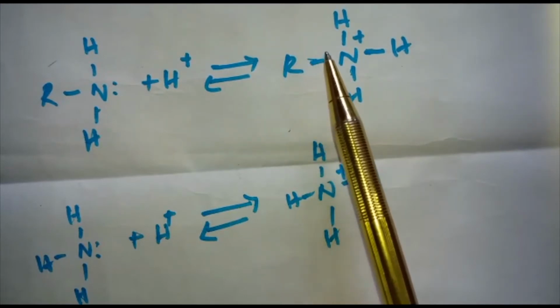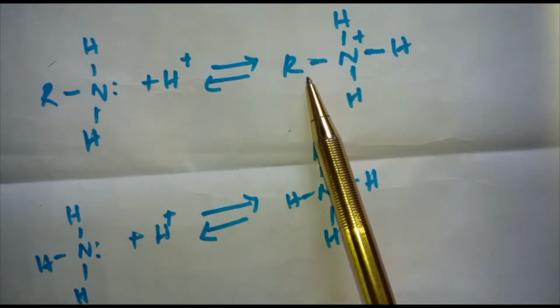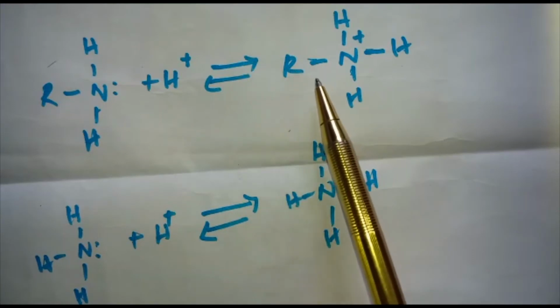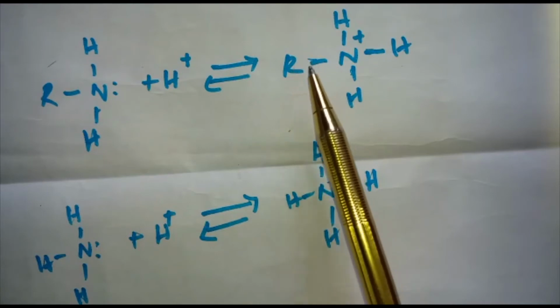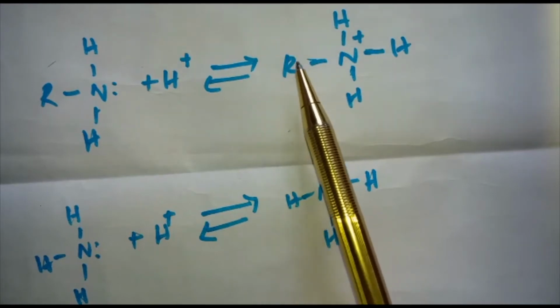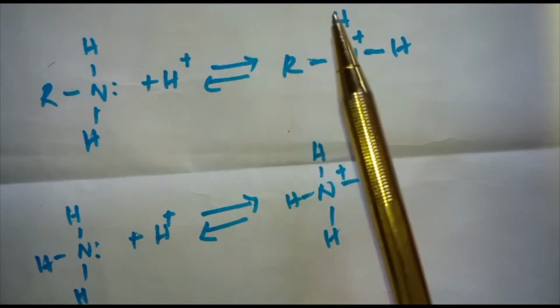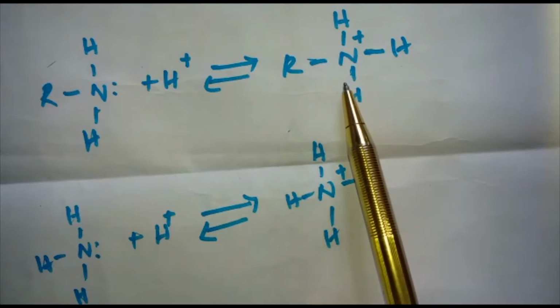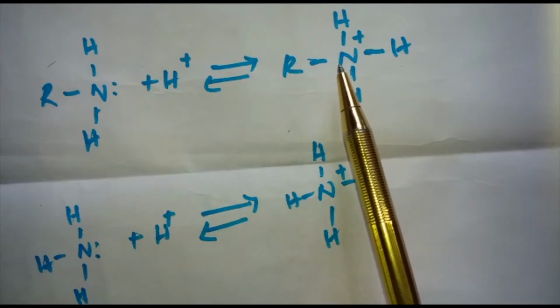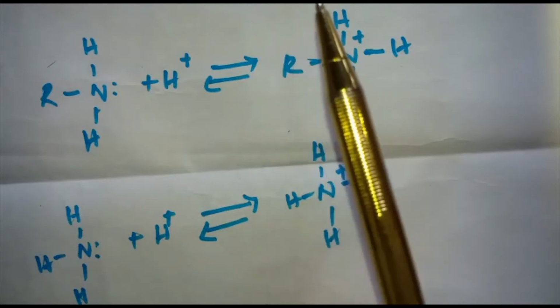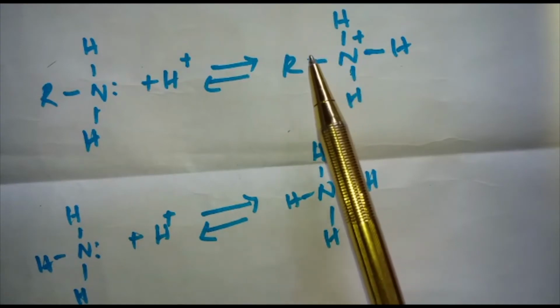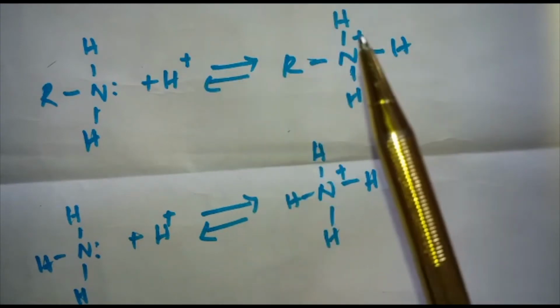If you see the order of basicity of amines in the gaseous phase, it follows tertiary amine is greater than secondary amine is greater than primary amine is greater than ammonia. This is because as the bulkier group increases, the basicity increases. The same trend is not regular in the aqueous state, as is evident by their pKb values, which you can see.